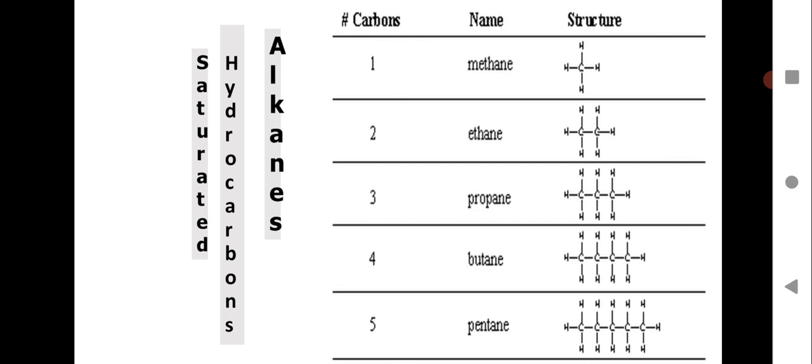You can see the structure. Ethane is the second member. The third member of the alkane series is propane, the fourth is butane, and the fifth is pentane. So this is the family of alkanes, a series of saturated carbon compounds. You can have further members like hexane and heptane, but what is suggested is up to hexane. This is the saturated hydrocarbon series called alkanes, and we have just discussed 5 members.